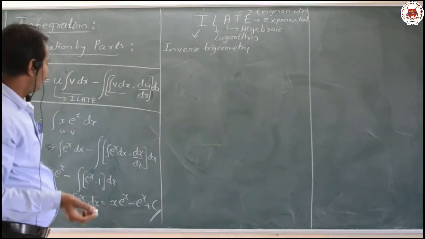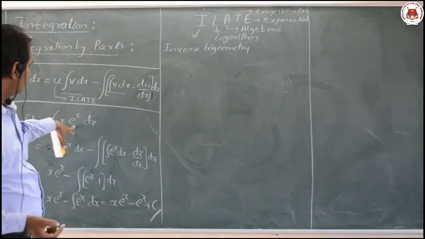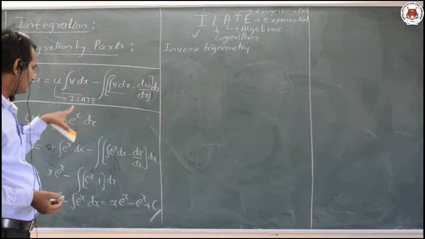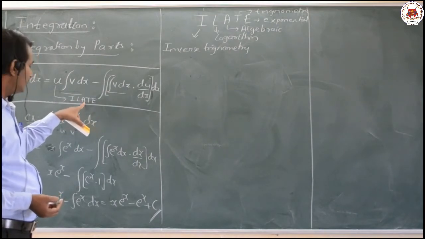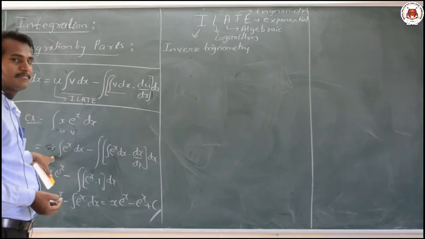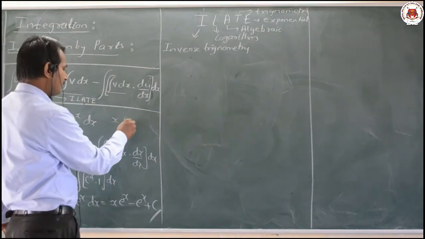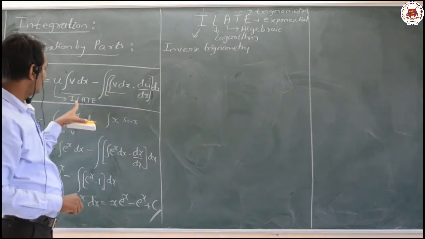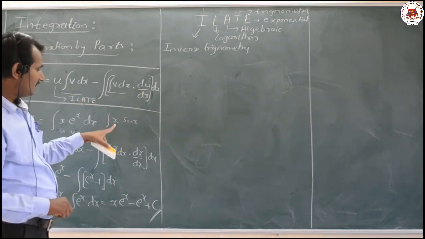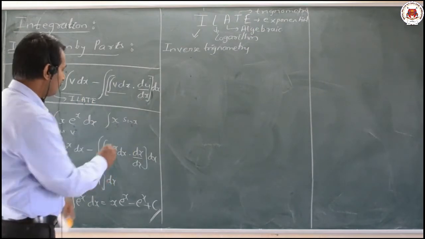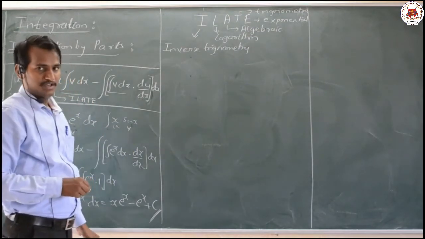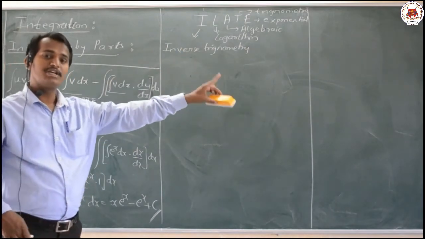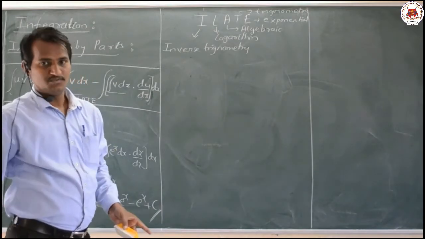Whichever comes first, for example, you have x e raised to x. According to ILATE, which comes first? Inverse trigonometry, not there. Logarithm, not there. Algebraic, it is there. So algebraic comes first, therefore it is the u part here. Similarly, if you have x into sin x, again inverse trigonometric is not there, logarithmic is not there, algebraic x is there, so it is u, and the remaining part will be v. Depending on this ILATE form, I will understand which term we have to take as u and which term as v.